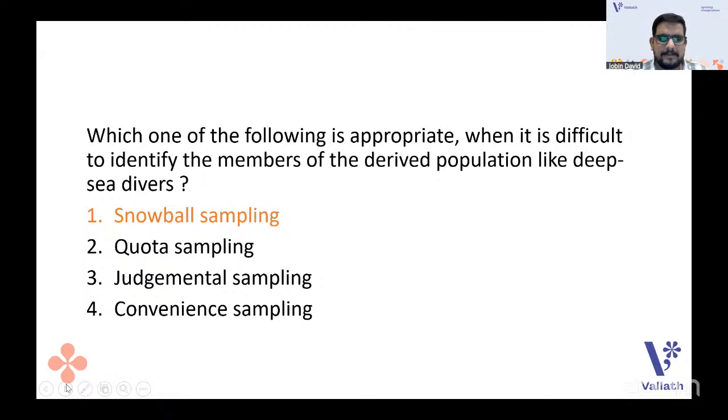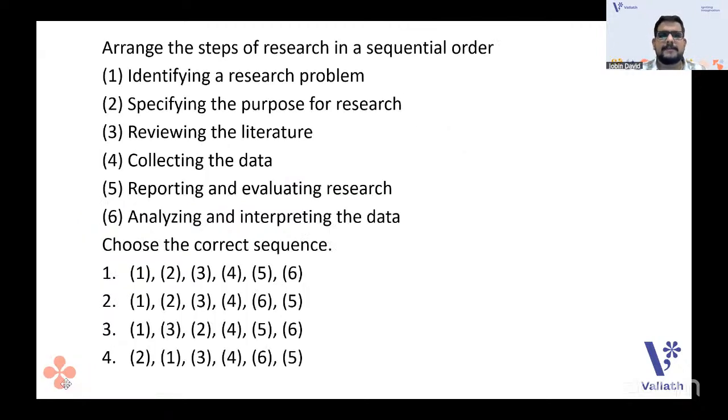Okay. Next one. Arrange the steps in research in sequential order. Very, very familiar questions. How many times have we discussed the sequential steps? Arrange the steps of research in sequential order. Identifying a research problem, specifying the purpose for research, reviewing the literature, collecting the data, reporting and evaluating research, analyzing and interpreting data. Okay, which is the sequence that you will follow?